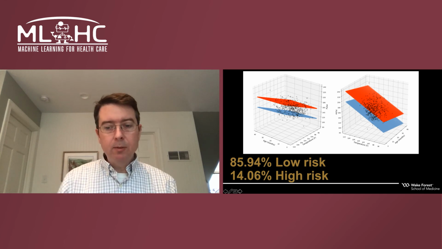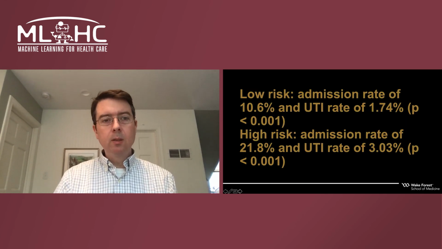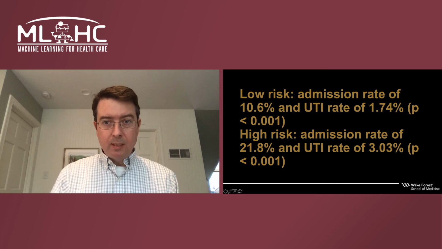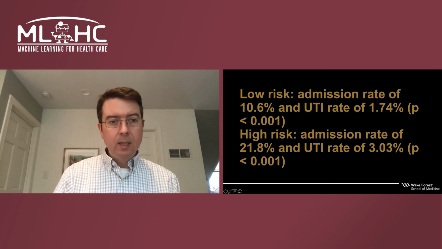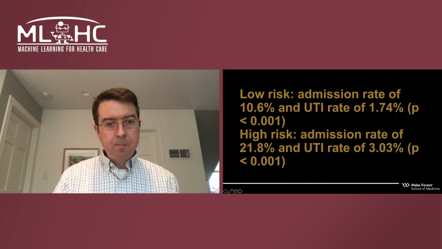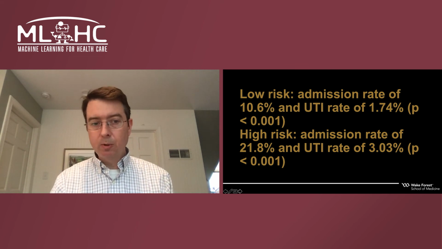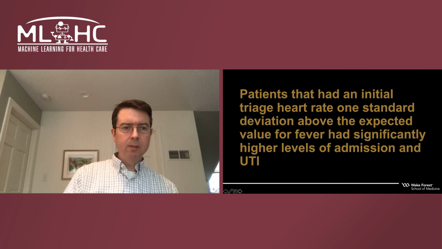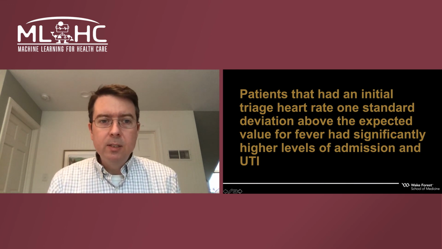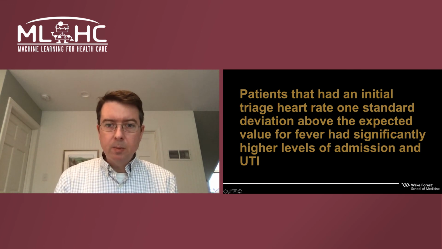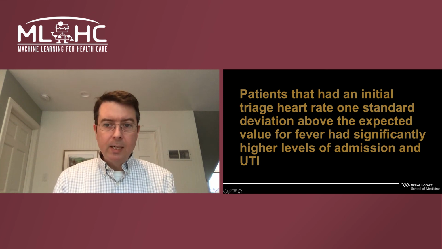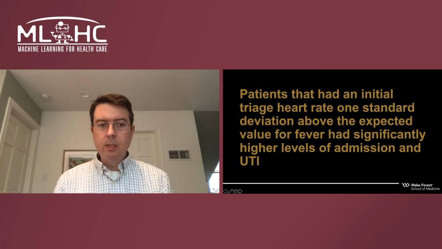above the expected value. The low-risk group between the planes had an admission rate of 10.6 and a UTI rate of 1.74%. The high-risk group above the red plane had an admission rate of double that of 21.8% and a UTI rate of 3.03%. Conclusion of this is that patients that have had initial triage heart rate 1 standard deviation above the expected value for fever had significantly higher levels of admission and UTI.